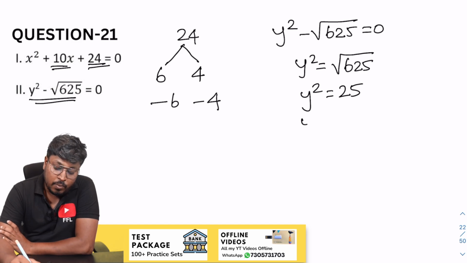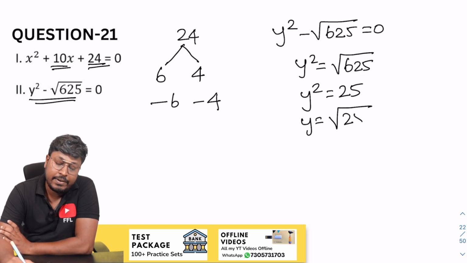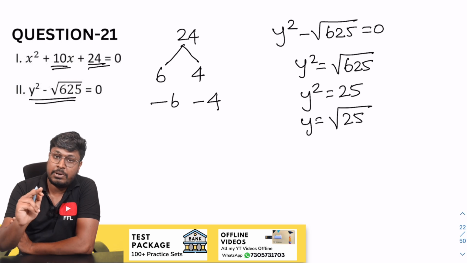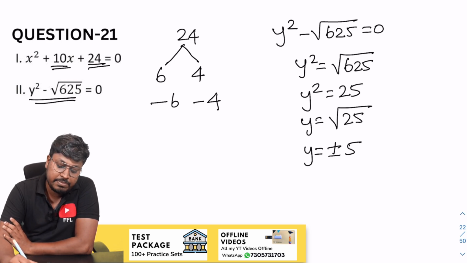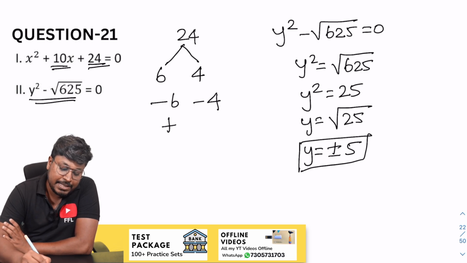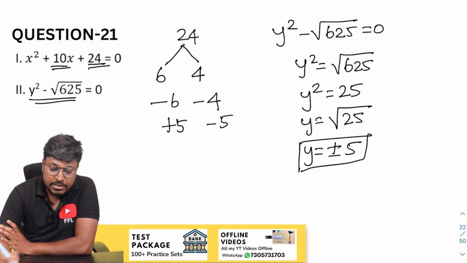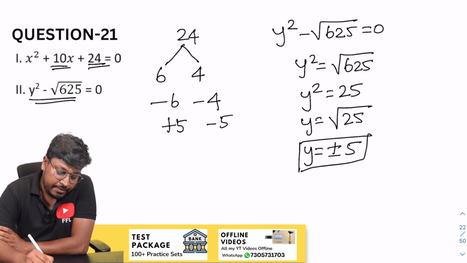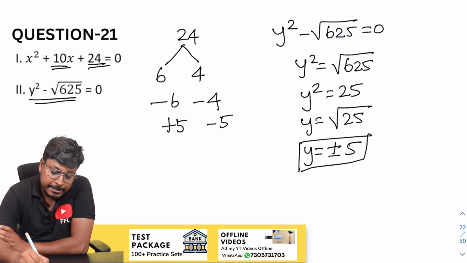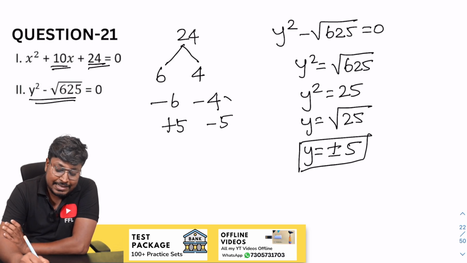Understood? So now y is equal to square root of 25. You have put the square root for the number 25. So while removing, the answer will be plus or minus 5. Which means the factors of y will be plus 5 and minus 5. So now the comparison part, right? So 6 and 5, 5 is greater than. 6 and minus 5, again minus 5 is greater than. Minus 4, 5, but only one value where x is greater than.